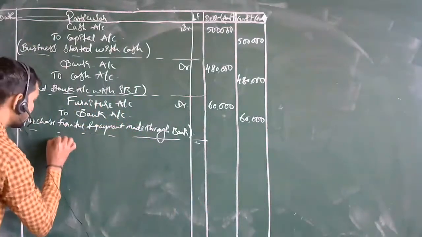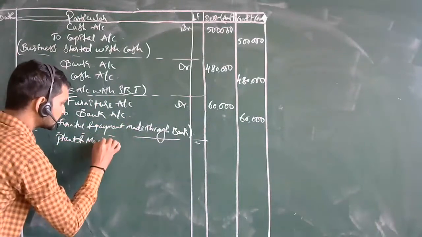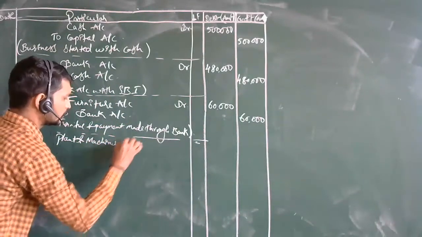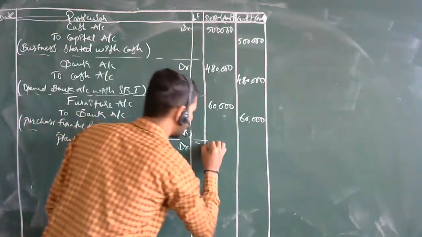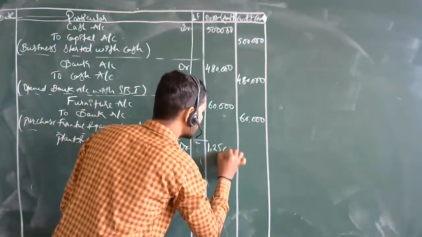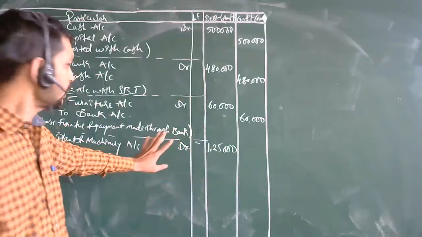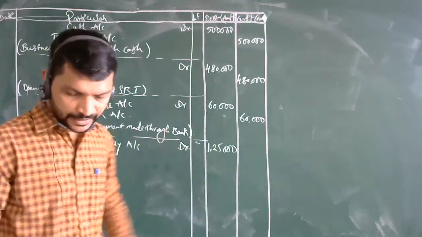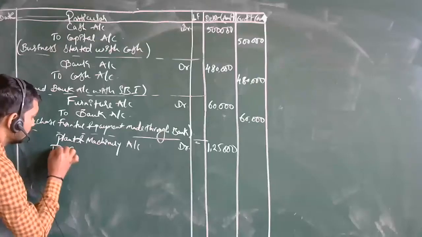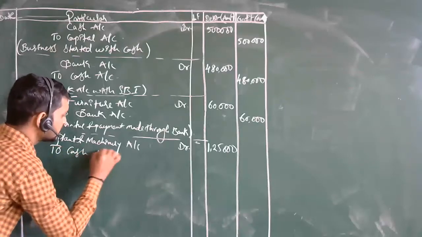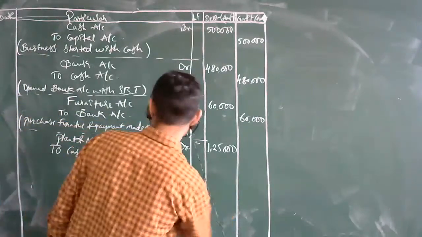Here straight away, plant and machinery account debtor. The amount I will write, 1,25,000. You can write it as debited. Why? Because we have increased the asset. Then next one is the cash payment you have made, to cash account. How much cash have you paid over here? 10,000, right? 10,000 is the cash payment.